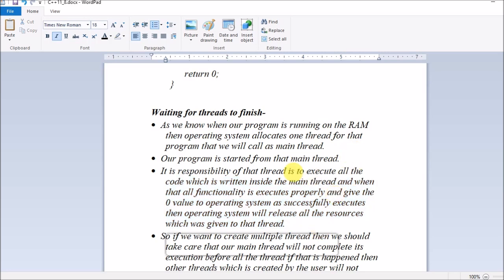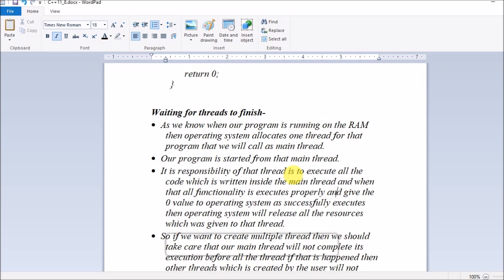So guys, it is saying that when your program executes on the RAM, the operating system will allocate a main thread to your program. You should make sure that the program does not terminate until the many threads which you have created complete their task.